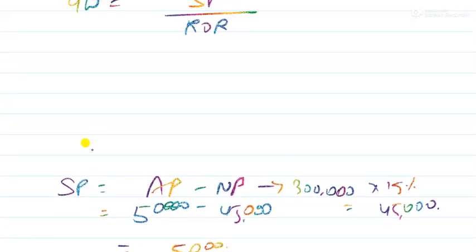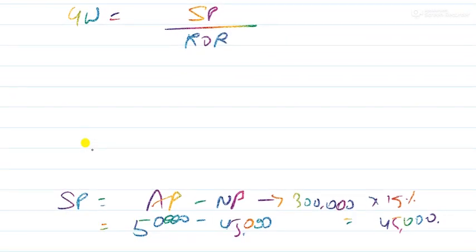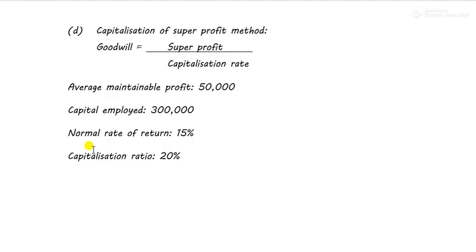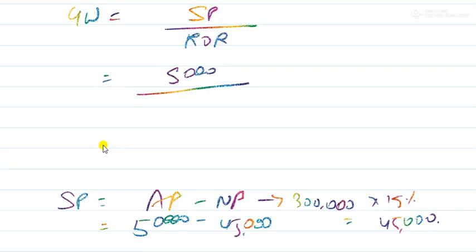Now let us calculate the goodwill. Goodwill is equal to super profit divided by rate of return. So what is rate of return? Sorry, I'm really sorry. It is super profit by capitalization rate, not rate of return. Capitalization rate. Okay. So what is my capitalization rate? 20%. So 5,000 divided by 20% is equal to 25,000, my value of goodwill.